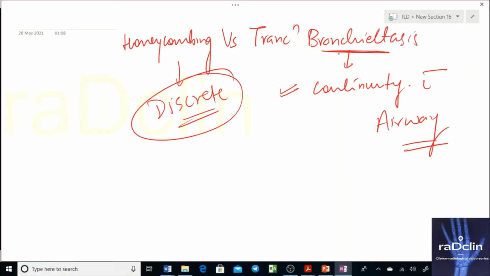Another most important thing, so we discussed this. Okay, now we are going to study about the classification. We studied almost everything about UIP: the radiology, histopathology, clinical features. Now the important point is that we need to discuss the classification, or the categories, that are enlisted regarding IPF or UIP, and what the ATS and the Fleischner Society say. Okay, what are the guidelines for that?